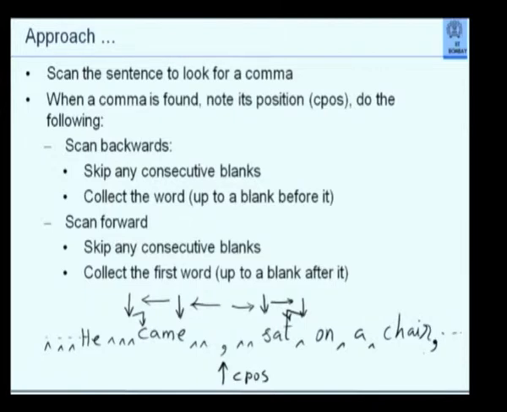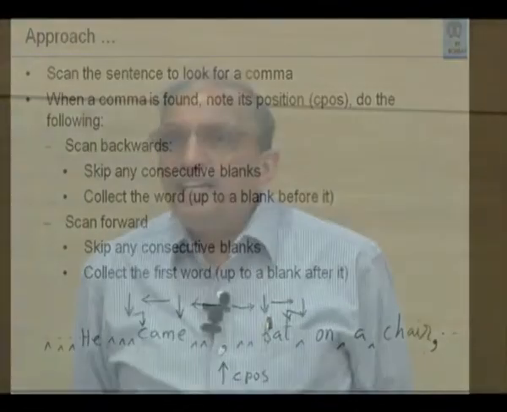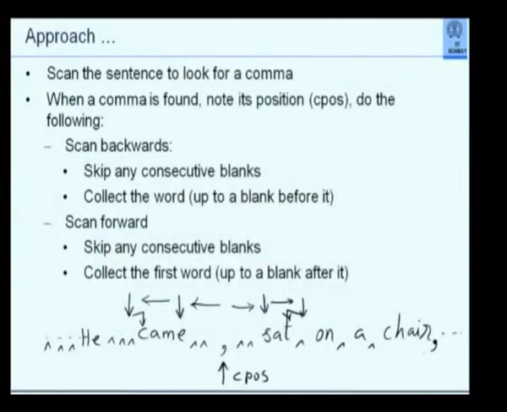Say somebody gives you successive commas, you may have a problem in this logic. Therefore, one more assumption you write. We assume that the sentence is a well-formed English sentence. That means some idiot is not giving me an input as he came, comma, comma, comma, sat, comma, comma, done. That is incorrect English. We don't expect that to happen here. In real life, syntax errors of even this kind will have to be corrected. However, in the second approach to this problem, I will show you how standard C++ functions help us locate these things.